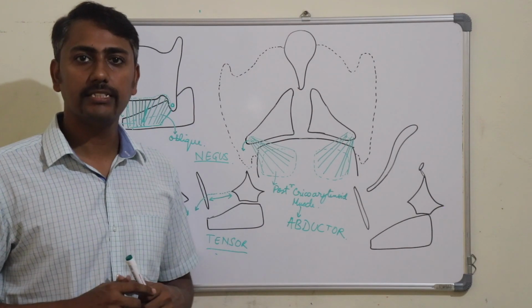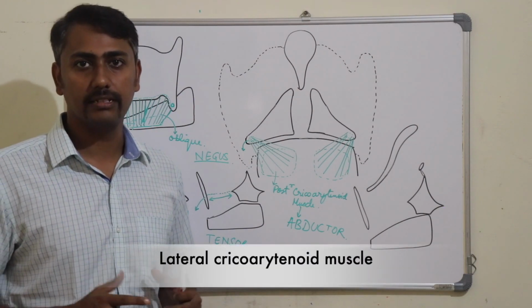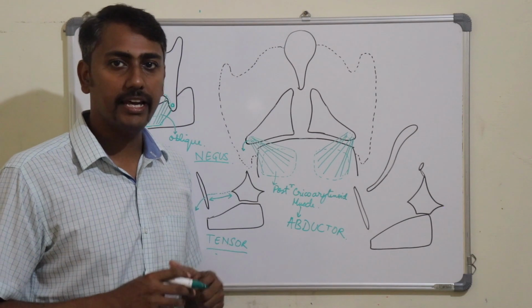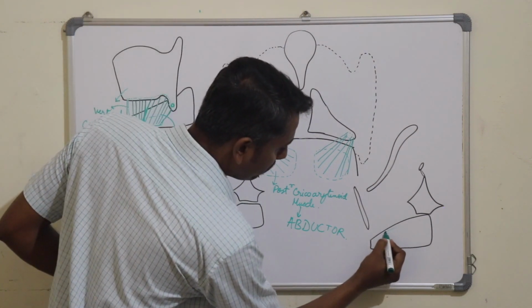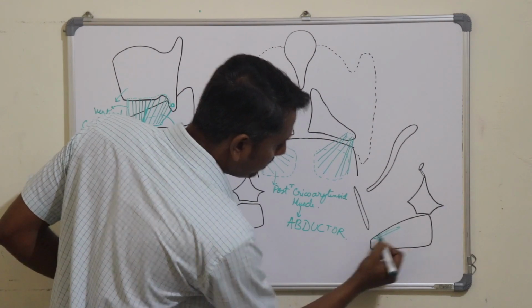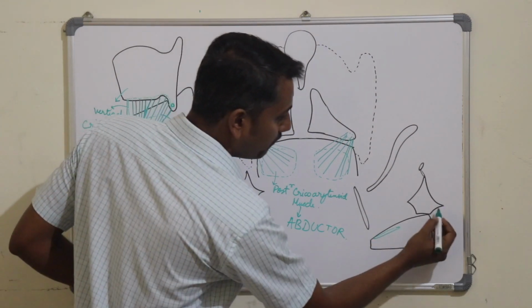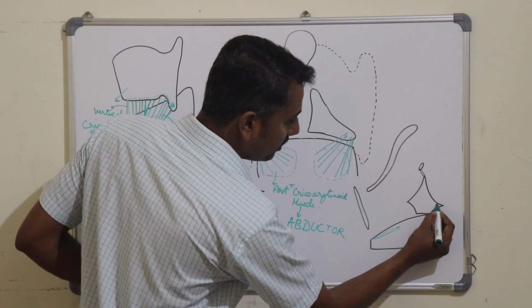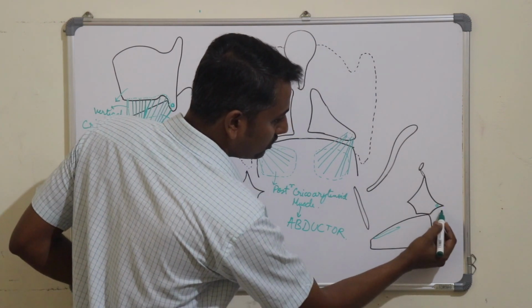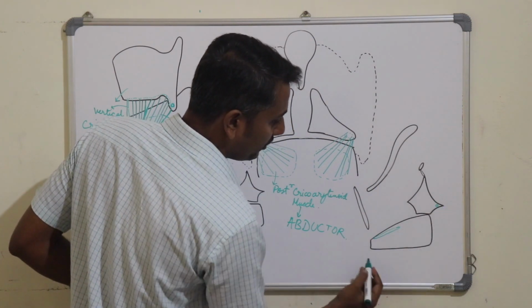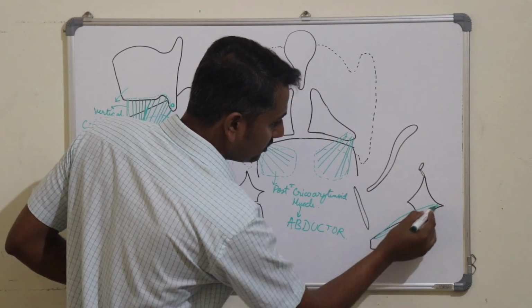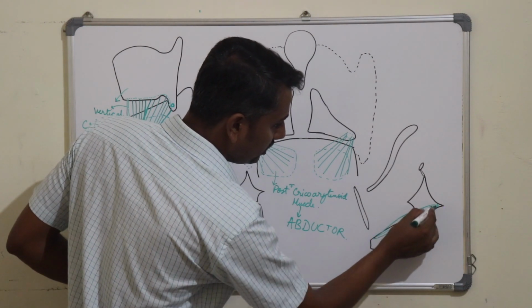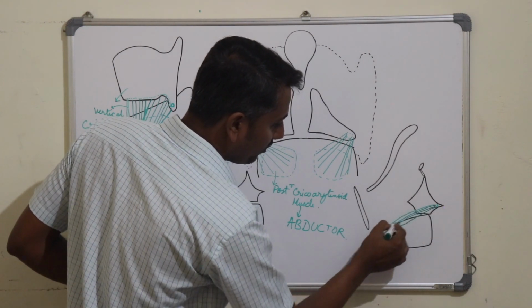Now the next muscle, that is the lateral cricoarytenoid muscle. The lateral cricoarytenoid muscle takes origin from the upper border of the arch of the cricoid cartilage in this region to the muscular process of the arytenoid. So this one was the muscular process of the arytenoid. So let us join these. This is the lateral cricoarytenoid muscle.